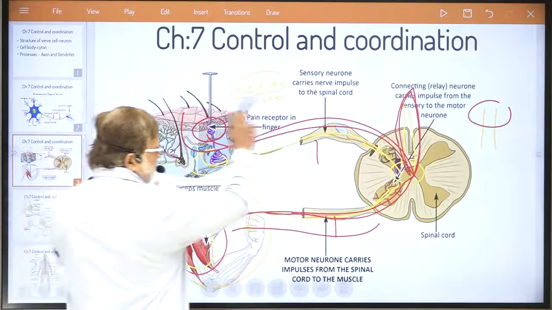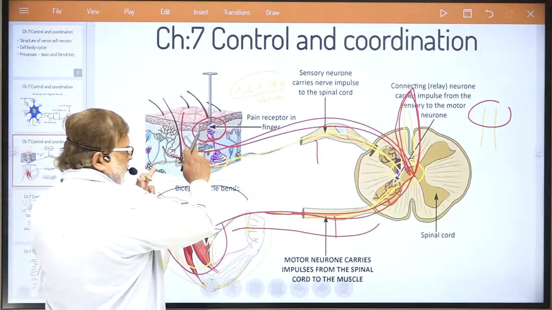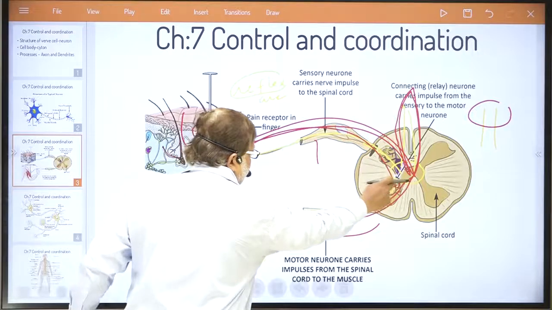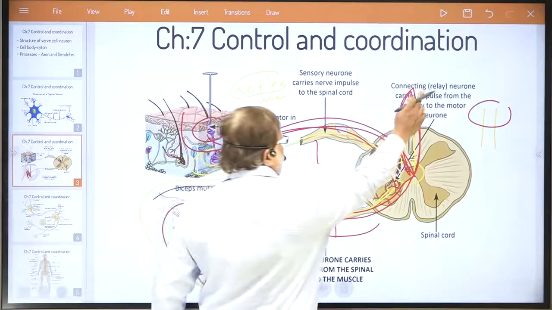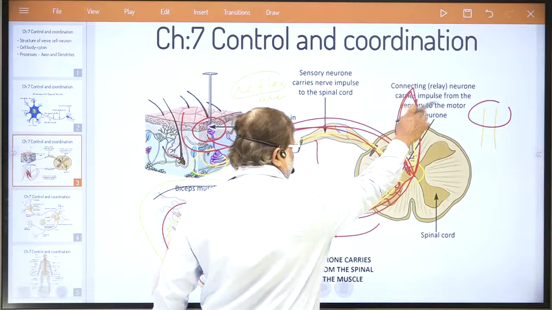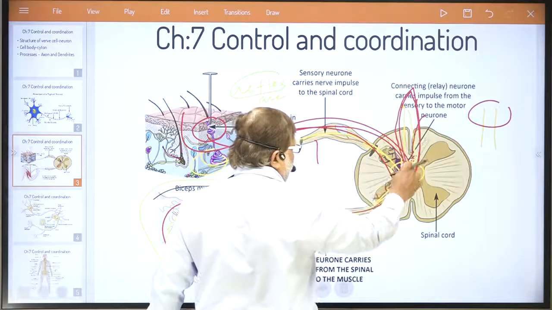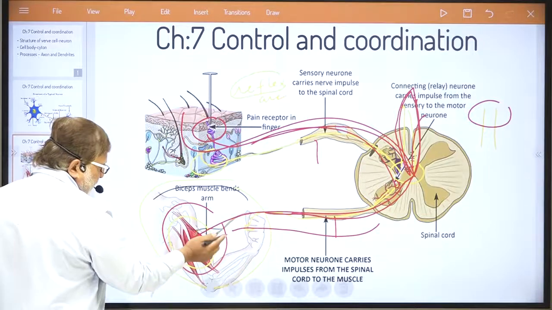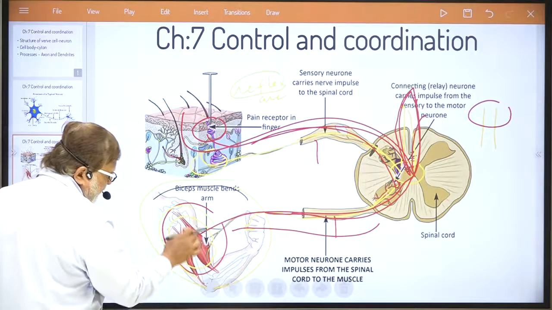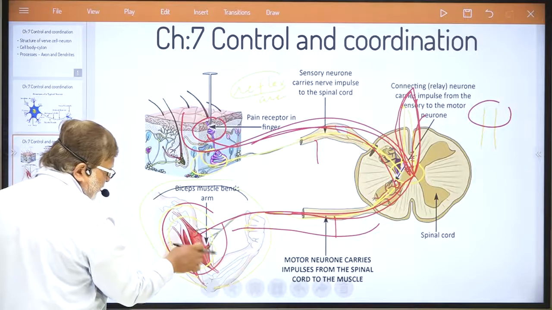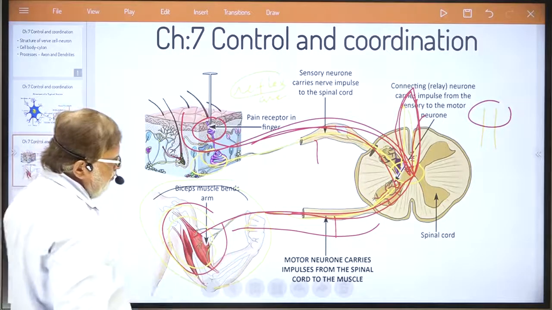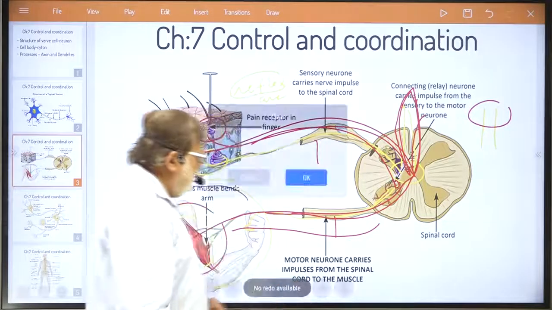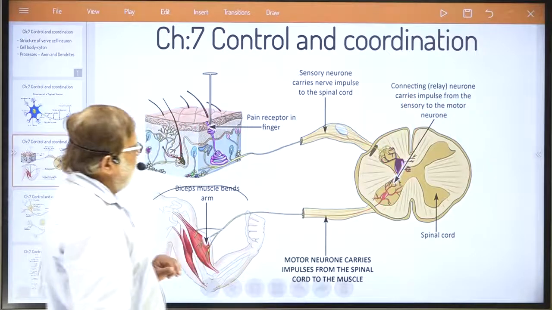You should understand the sequence. Sensory organ, via sensory nerves, message transfers to the spinal cord. From the spinal cord it goes to the brain. Brain interprets the information and gives order to the spinal cord. From the spinal cord it goes to the organ, and according to the order of the brain, the constriction of muscle fiber takes place, and you immediately remove your hand. This is the whole process. Understood? This is how you need to understand.